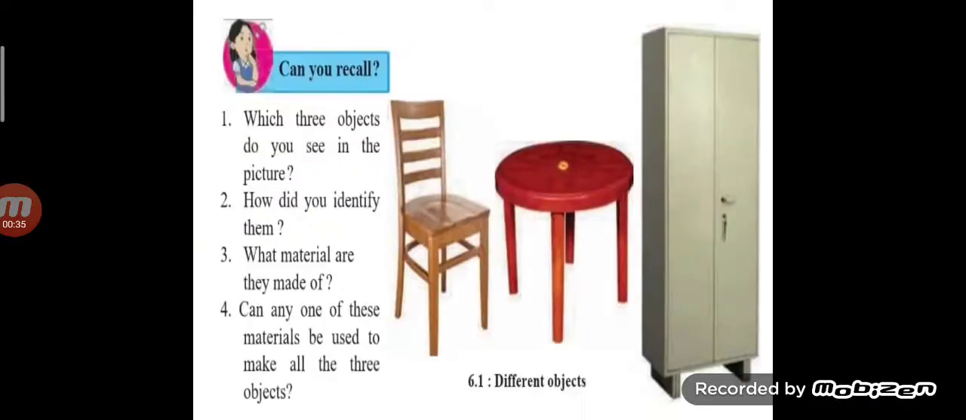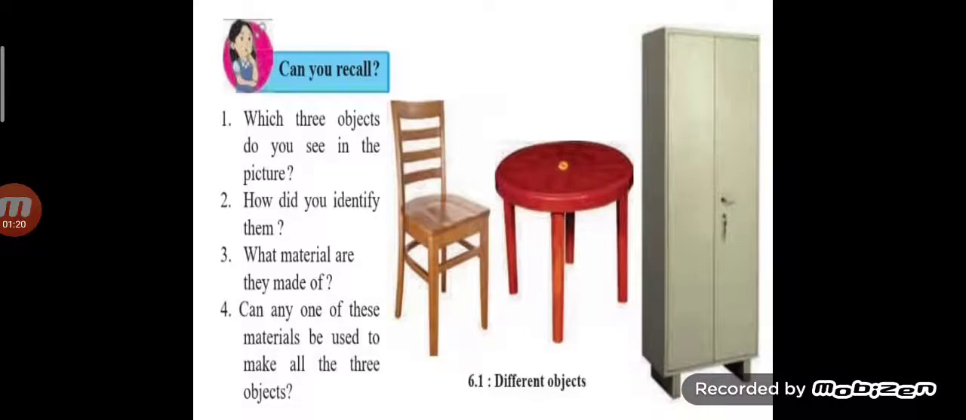Let's begin, children. Can you recall the first one? Which three objects do you see in the picture? Yeah, a chair, a table, a cupboard. Yes. Second one, how did you identify them? Yeah, we identify them with their shapes and uses. The third one, what materials are they made of? Yes, children, chair and table are made up of wood and cupboard is made up of iron.